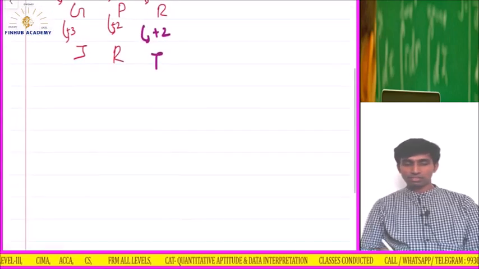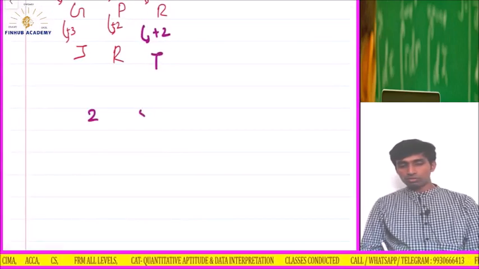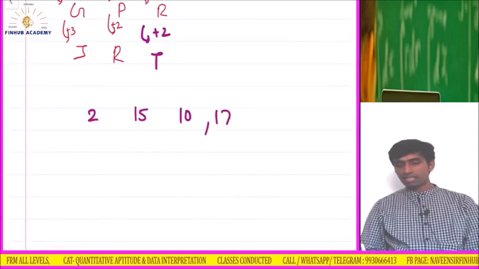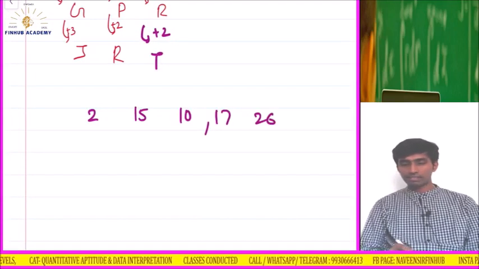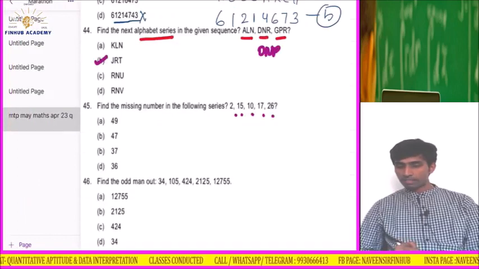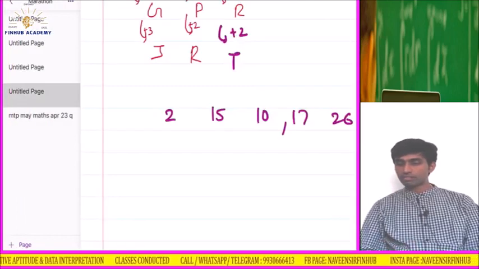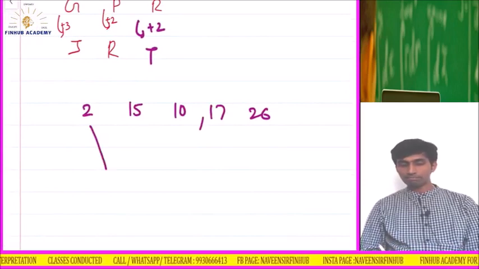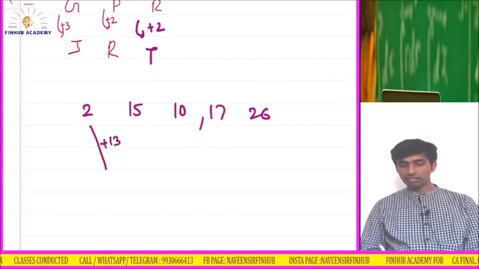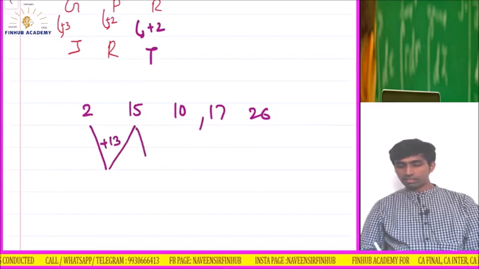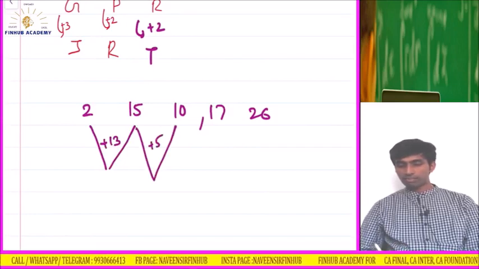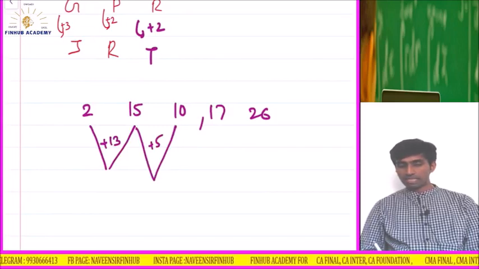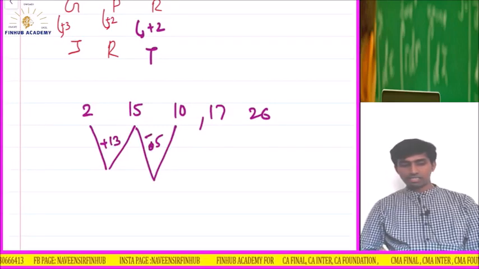Let me write the question. 2, 15, 10, 17 and then 26. Correct? Okay. 2, 15, 10, 17, 26. So into, if I add 13, then it is 15. If I add 5, then it is 10. No. If I minus 5, it is 10. Correct?